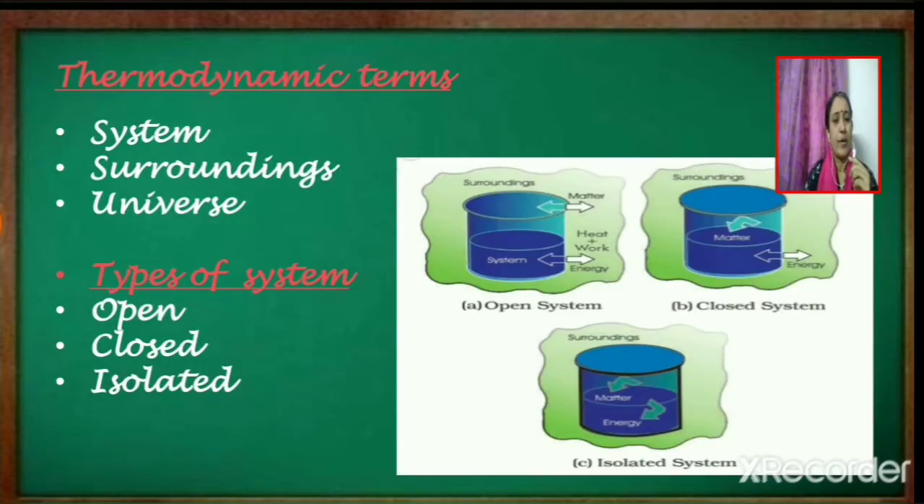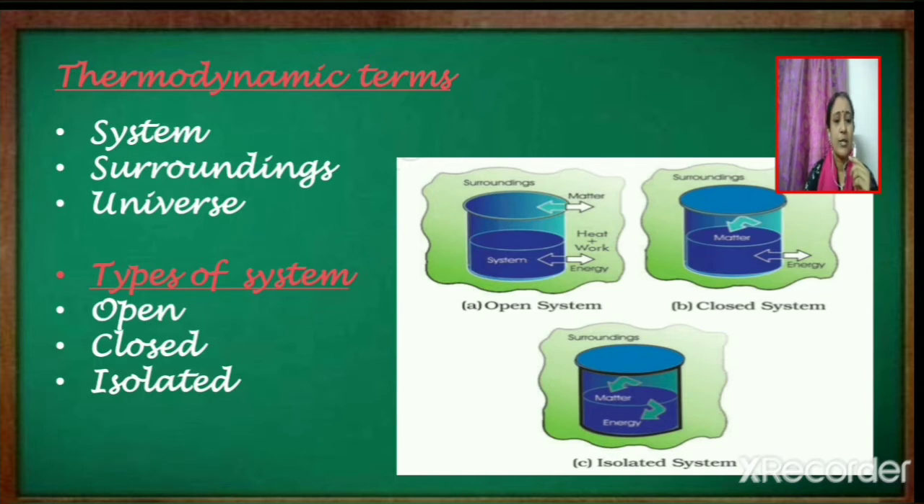Let us try to know about the thermodynamic terms like system, surroundings and universe. What is meant by a system? It is that part of the universe in which observations are made. Now what about surroundings? Surroundings include everything other than the system. System plus surroundings constitutes the universe.